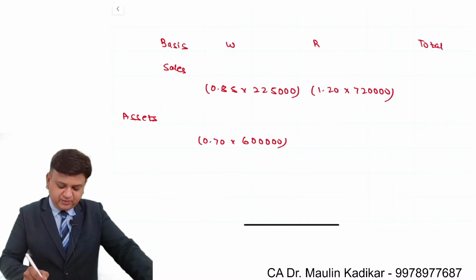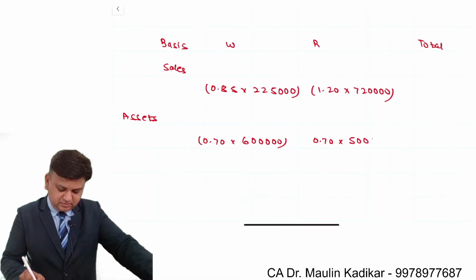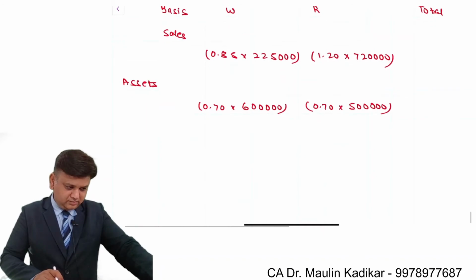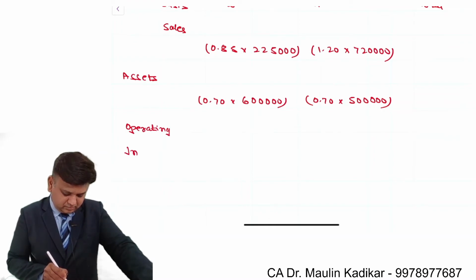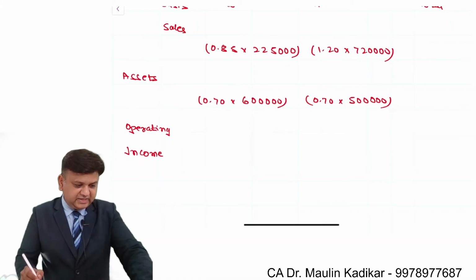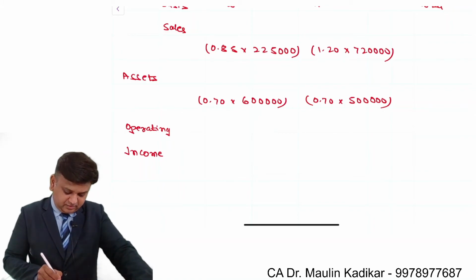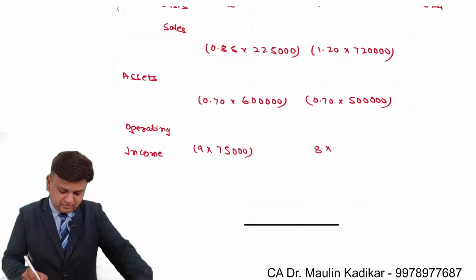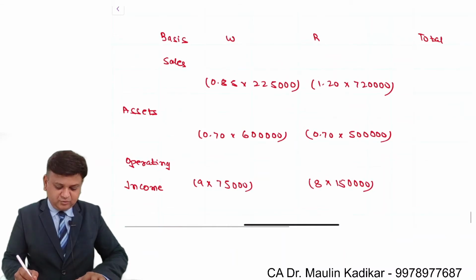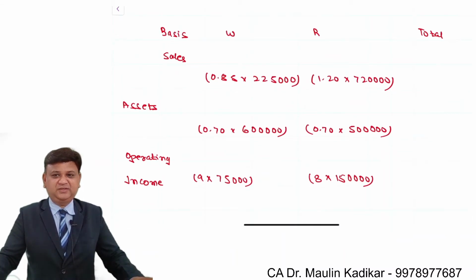Next would be again 0.70 into 5 lakhs. And the last is the operating income. In that case it is 75,000 into 9. And it will be 1,50,000 into 8. That is the way we will have total, and then we'll do the average.